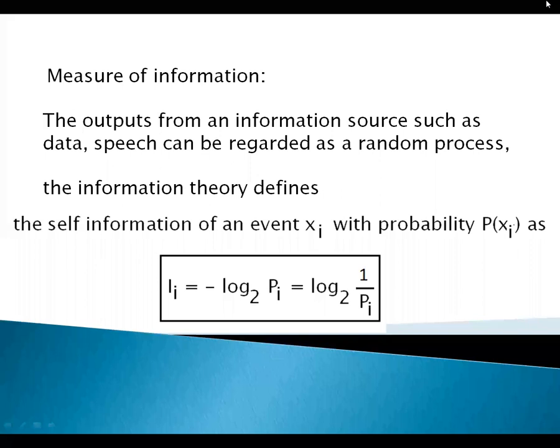Okay. So now the measure of information is the important concept, the main object of information theory and coding.